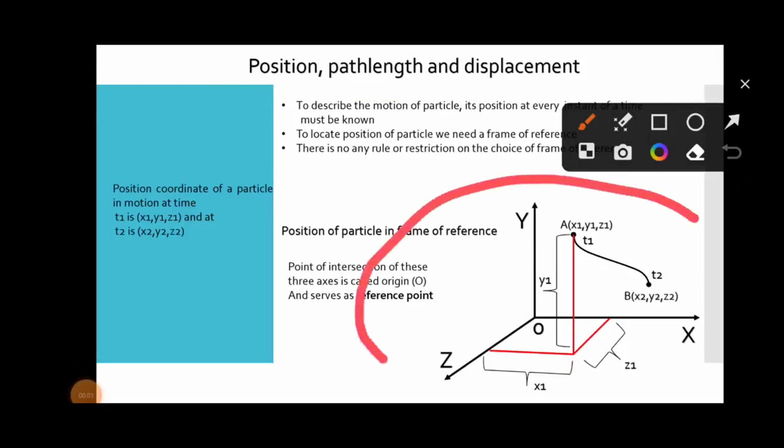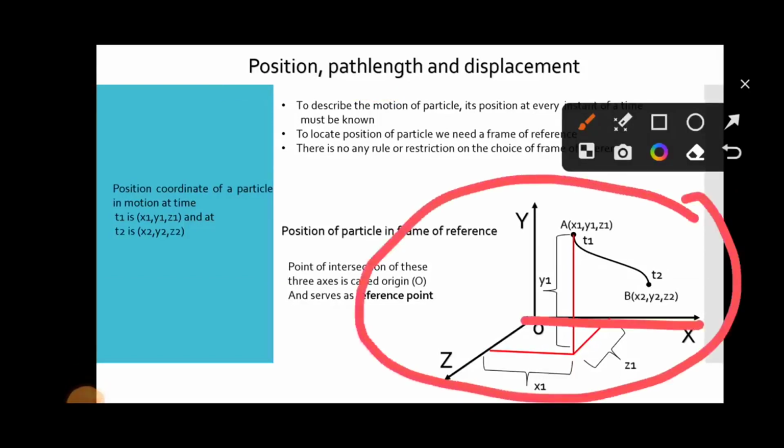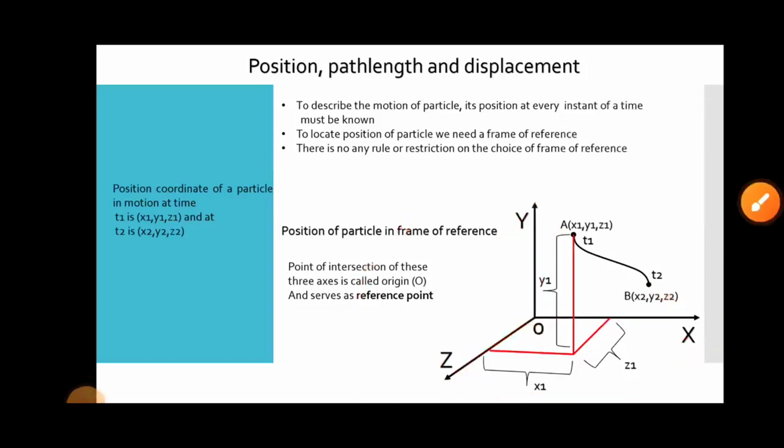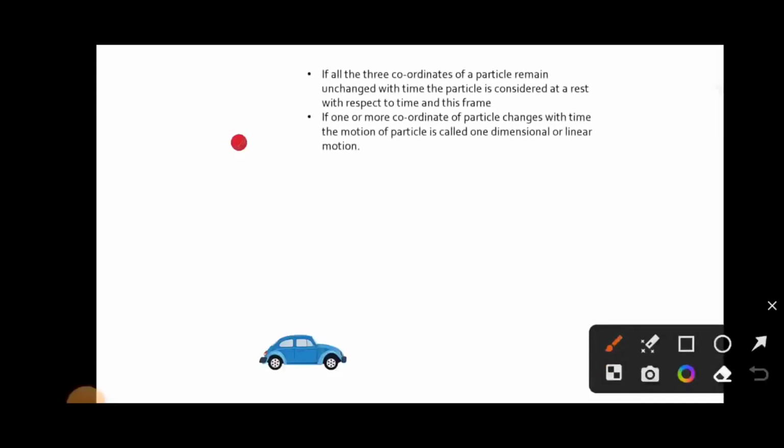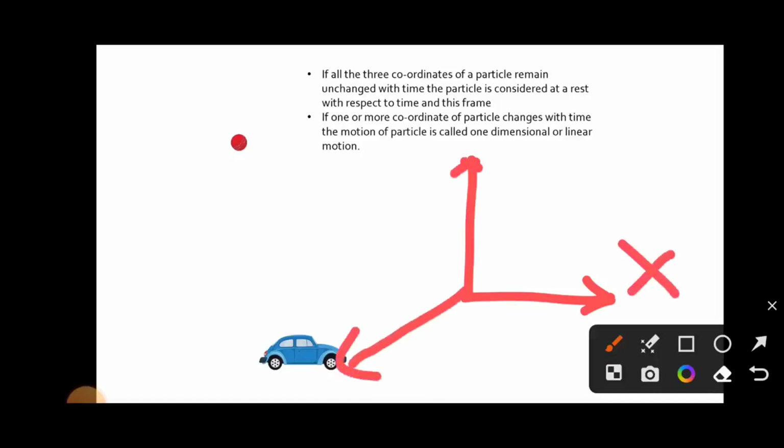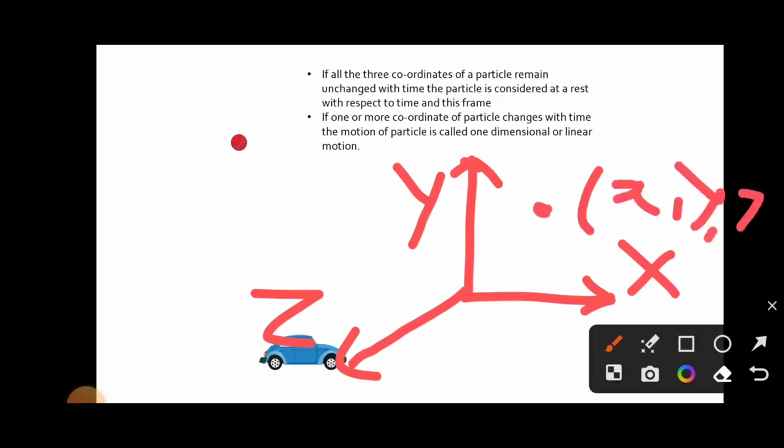Now consider this figure: x-axis, y-axis and z-axis. Suppose this is a particle which has x, y and z coordinates.